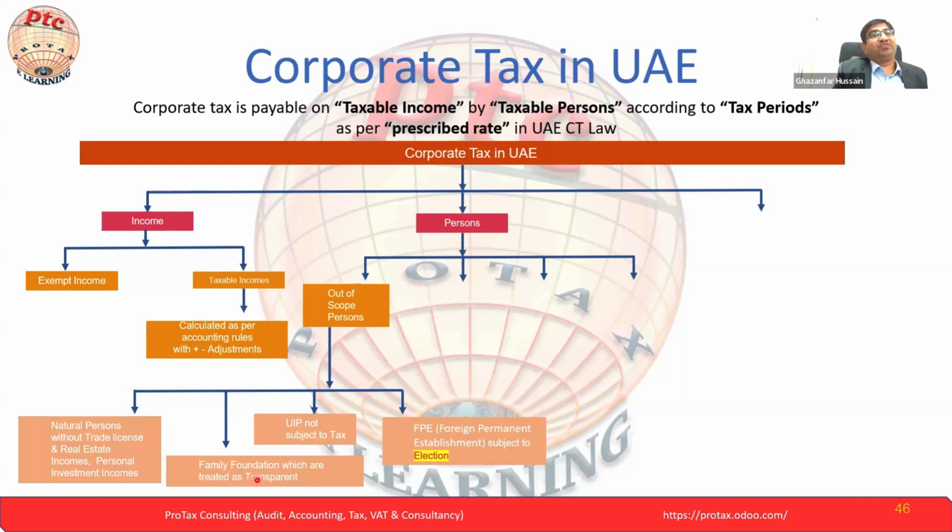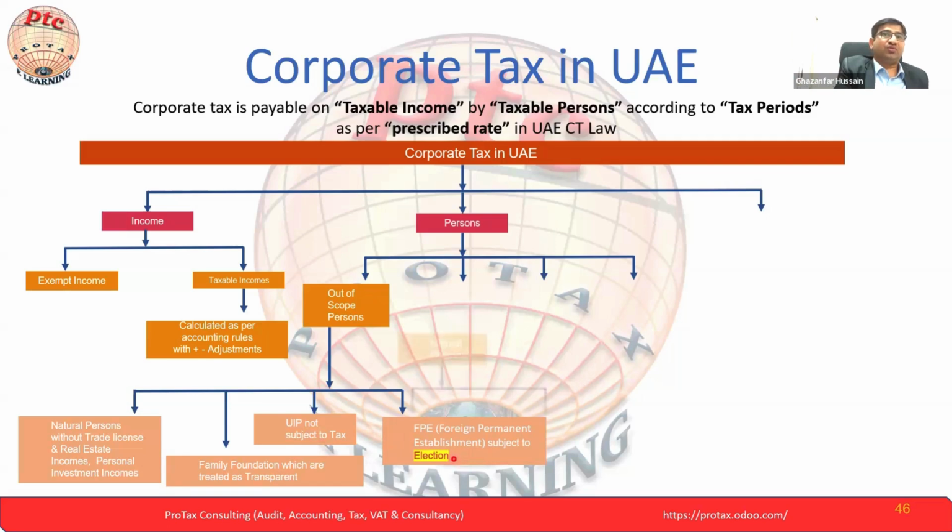Next, the family foundation, which is treated as transparent. Family foundation is part of the exempt also, but here we are mentioning the transparent. Unincorporated partnership, not subject to tax. UIP is the unincorporated partnership we are referring to here. The next is the FPE, foreign permanent establishment, subject to election. PE is a standalone, detailed, and interesting topic. PE is mostly a foreign company that has a branch or is operating in the UAE. We will understand that in detail also.